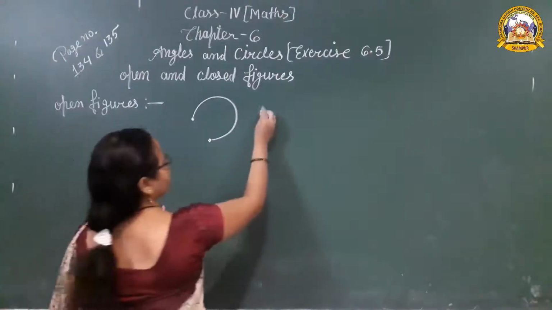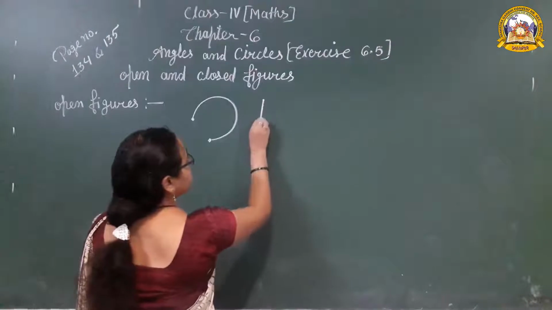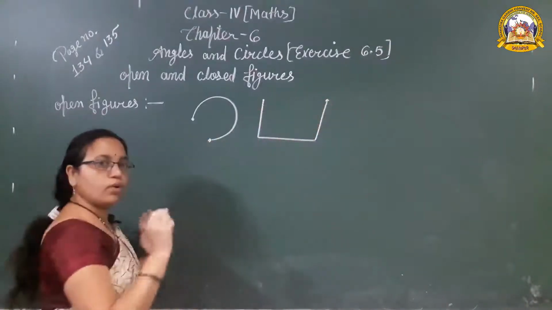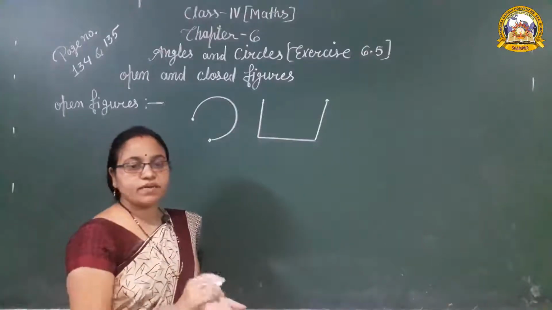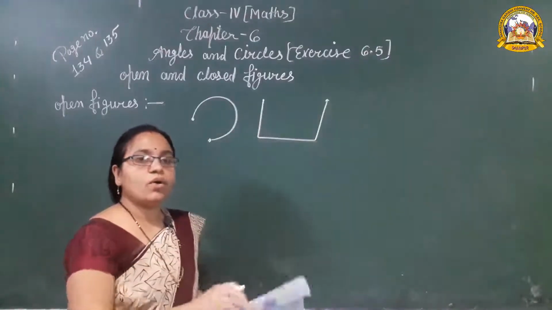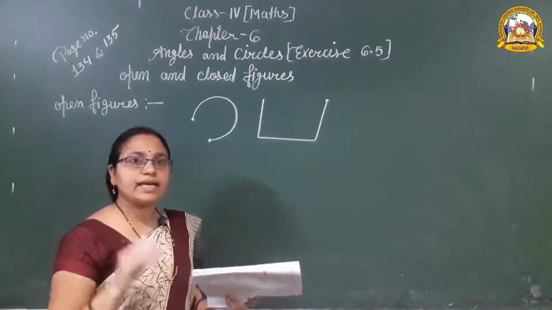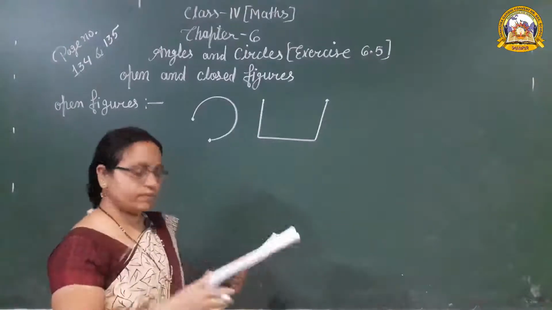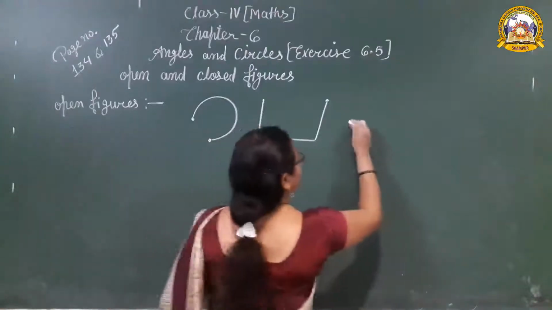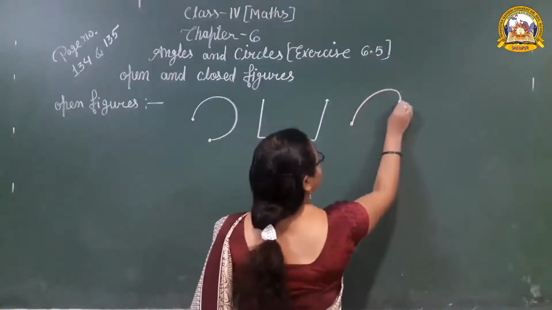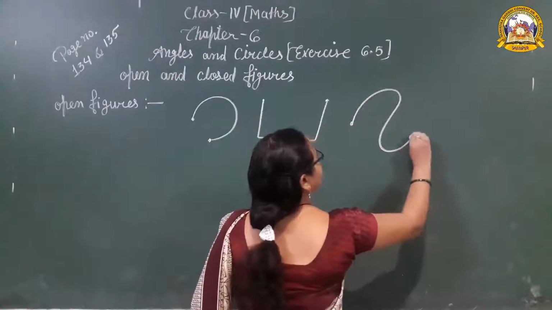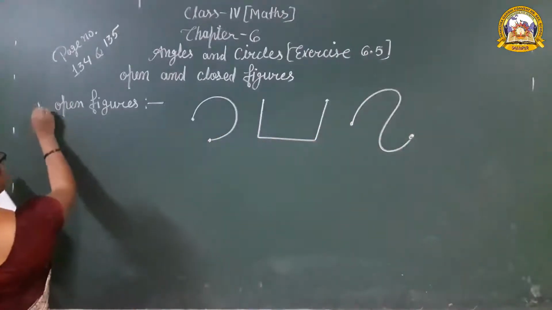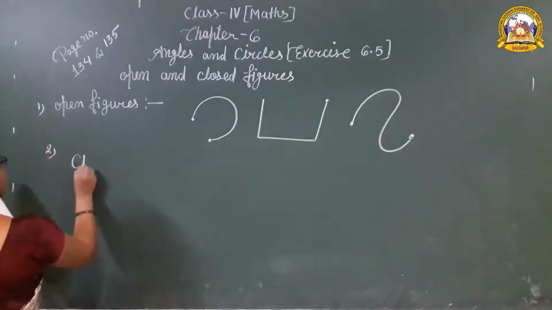Okay, another diagram. A figure that starts and ends at different points is called an open figure. So what is the definition of the open figure? An open figure has its start and ending points at different positions. Another one, suppose a figure starts from here and ends on this point, so it is an open figure.